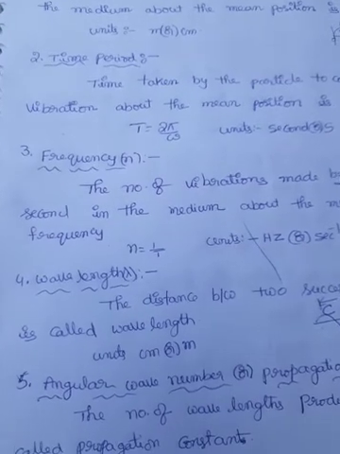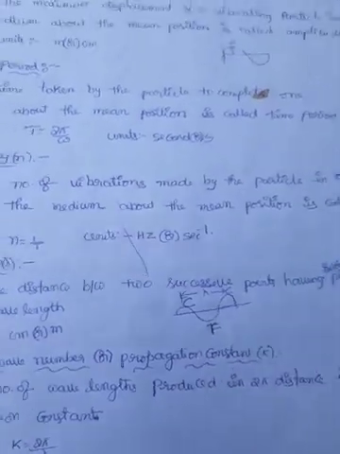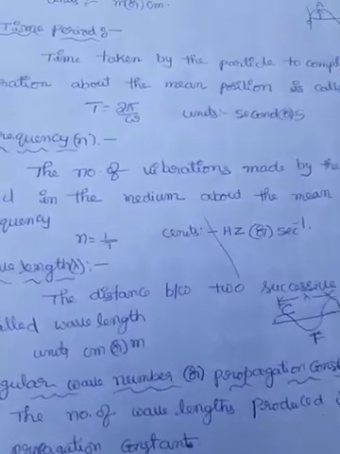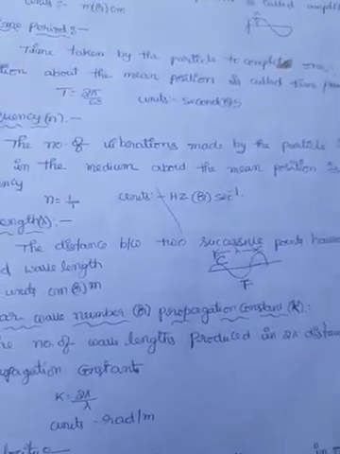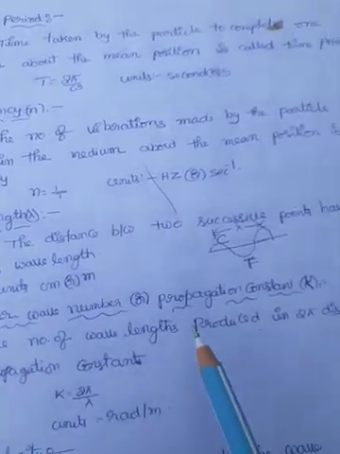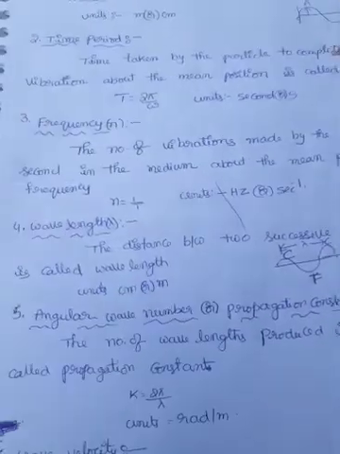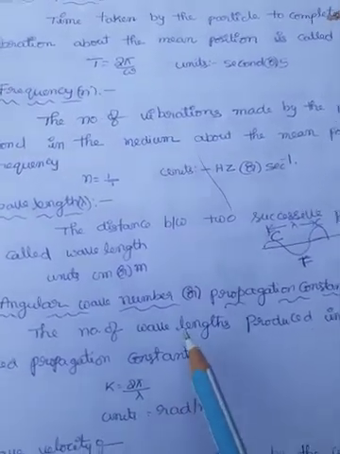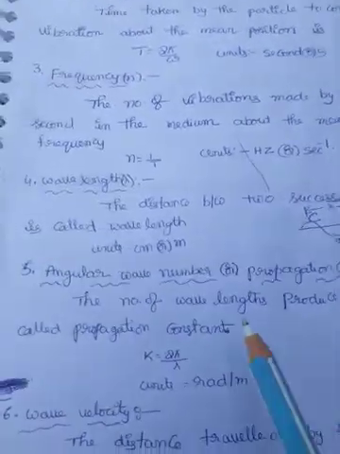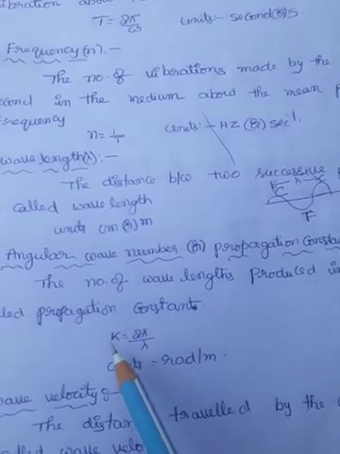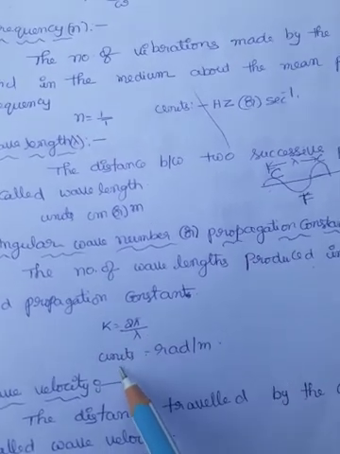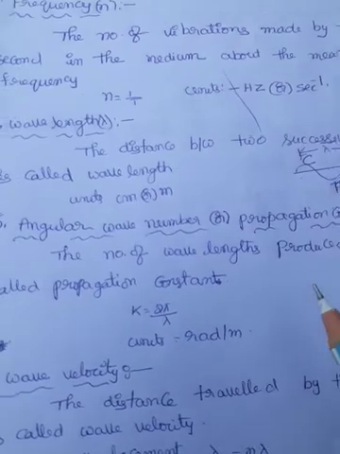Next one is angular wave number or propagation constant. It is represented with letter k. What is the definition of the angular wave number? The number of wavelengths produced in 2 pi distance is called propagation constant. It is denoted with k. Formula is k is equal to 2 pi by lambda. Units is radian per meter.